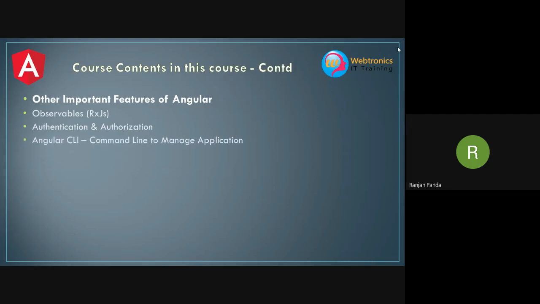Okay. Then we are going to understand a topic called Angular CLI, in the beginning itself. Angular CLI is the Angular command line interface. It's the official command line utility to manage our application. From creating the application, and once we create it, if you want to create a component, directive, service, or pipe, anything you want, Angular CLI is going to help us.